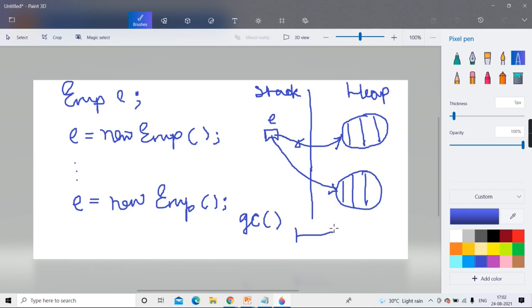Periodically means after every fixed interval. After every fixed interval, the garbage collector is called. So the garbage collector is scheduled. Scheduled means it is told that after this much time you come and check in the memory for objects whose ref count has become 0.